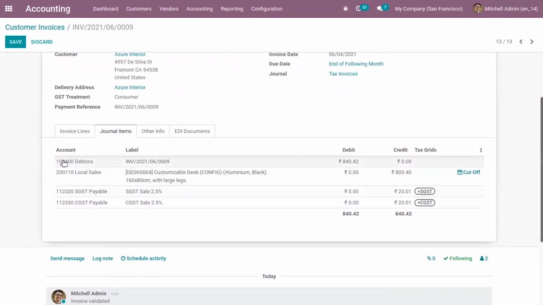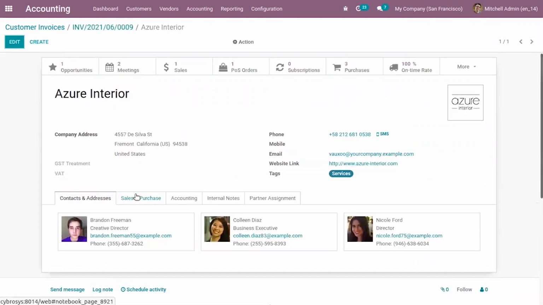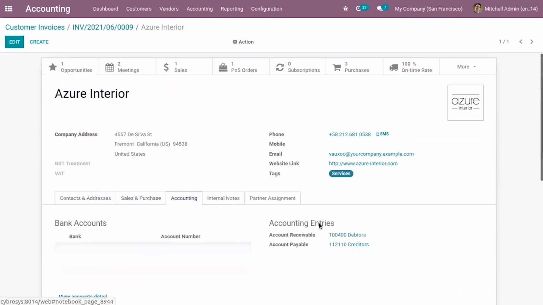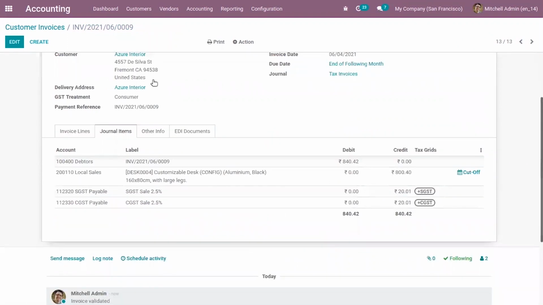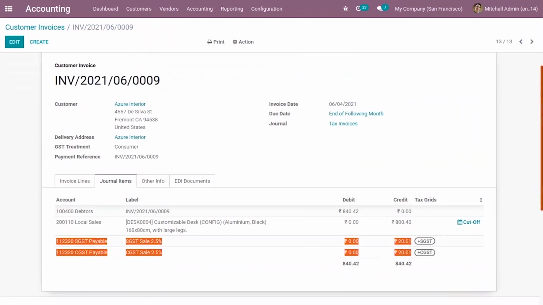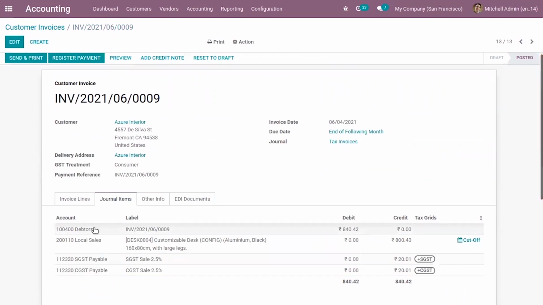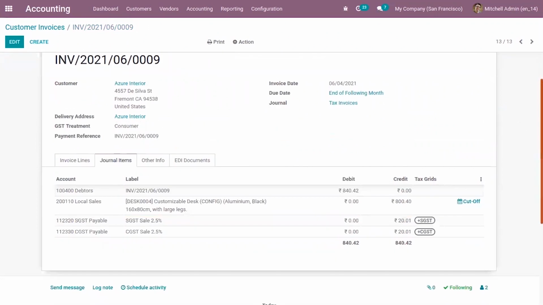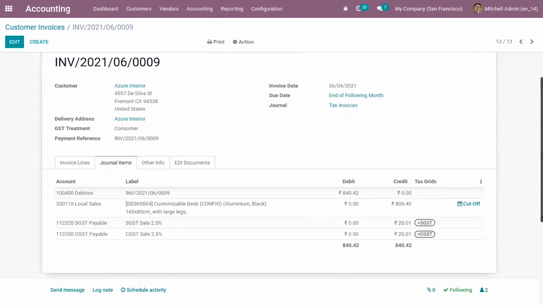an amount is debited in the debtors account. This debtors account is actually the account receivable, which is set inside the customer. When you check the contact form of the customer and come under accounting, you can see that by default in Odoo, account receivable and payable are set. So you can see the debtors account. Debtors is account receivable. Before making payment, this amount will be debited in this account, that is, the amount that needs to be received from the customer.